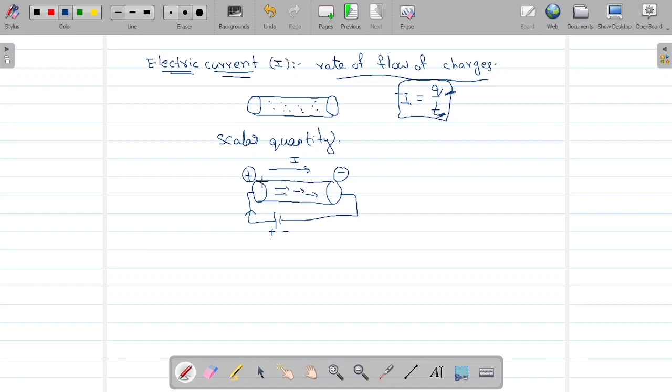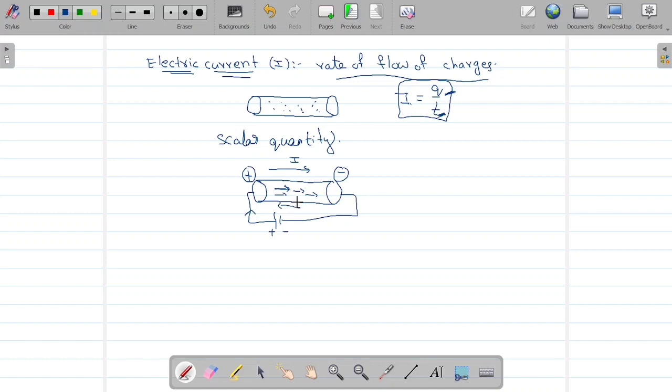In a conductor, what are there? Electrons as well as protons, both will be there. Here this is the direction of protons. Then what is the direction of electrons? It is opposite to the direction of protons.